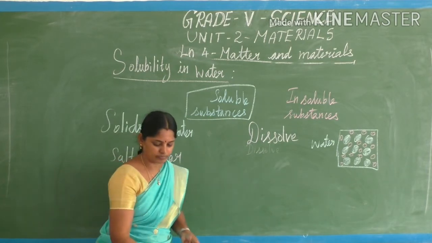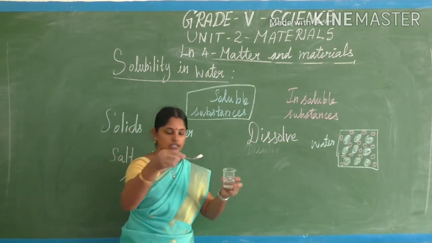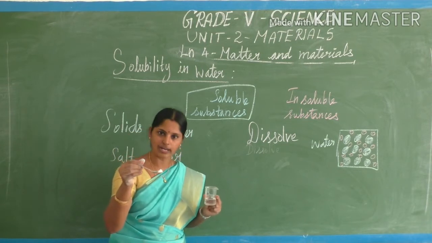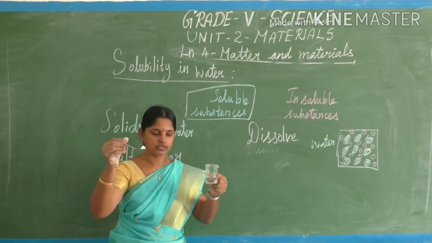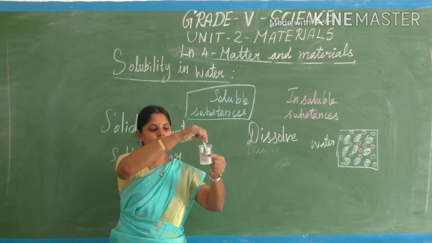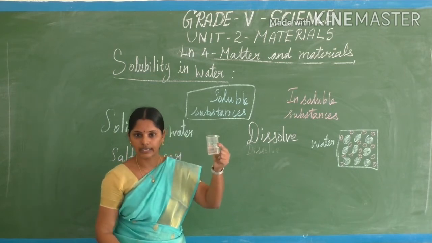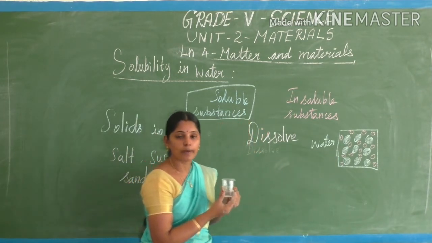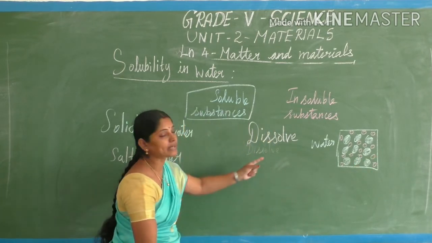If we add salt also, so this is salt. Salt is also what? Solid, powder form of salt. Okay, solid. If I add a solid into a liquid, this is water, so it completely gets dissolved. The salt is completely dissolved in water. In the same way as I said, the salt molecules occupy the intermolecular space of the water molecules, so it completely gets dissolved.